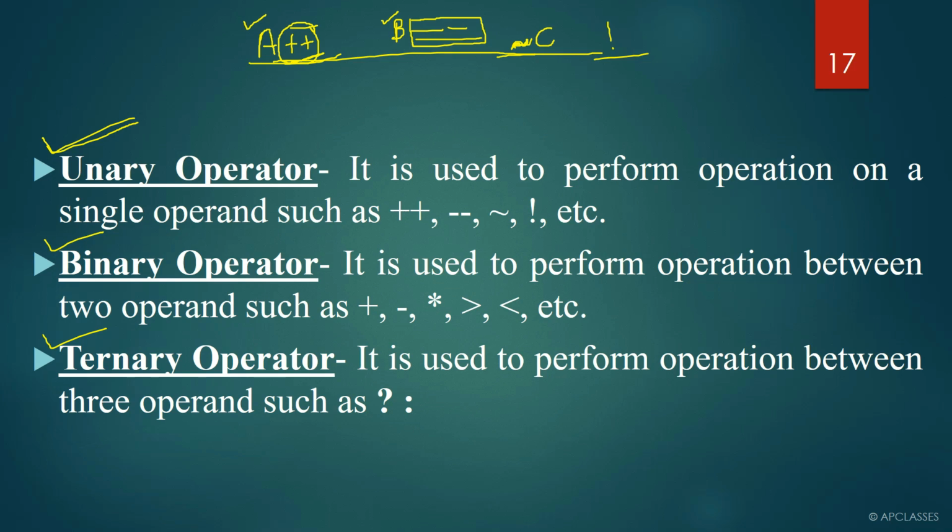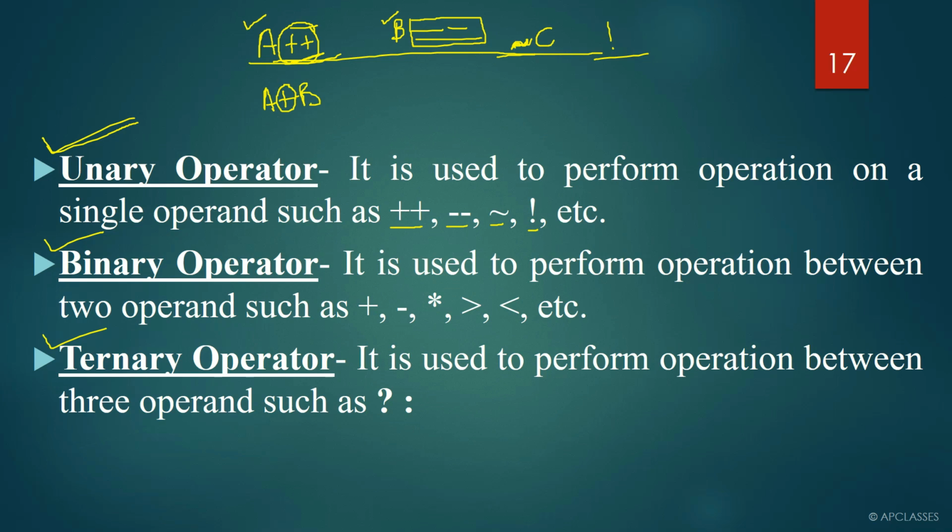No, we have several other operators which come under unary operators, but these are written as examples, because they can be used with one single operand.